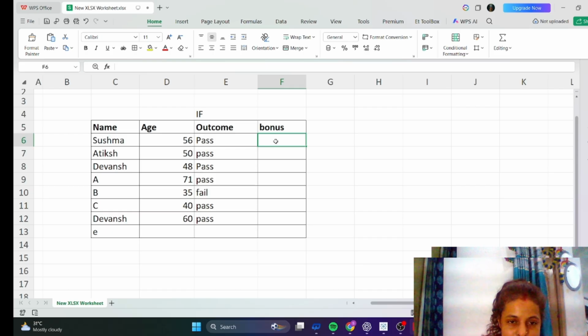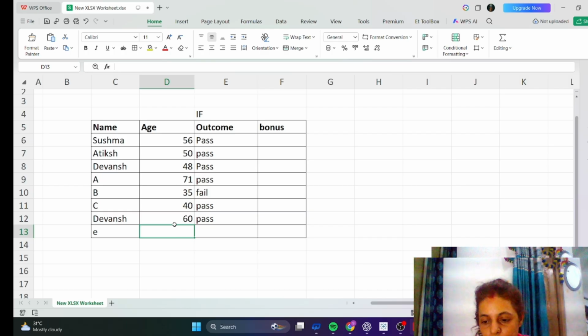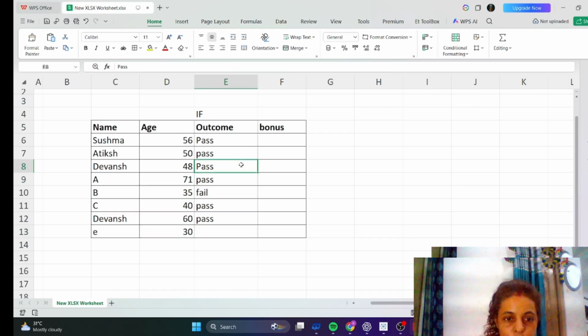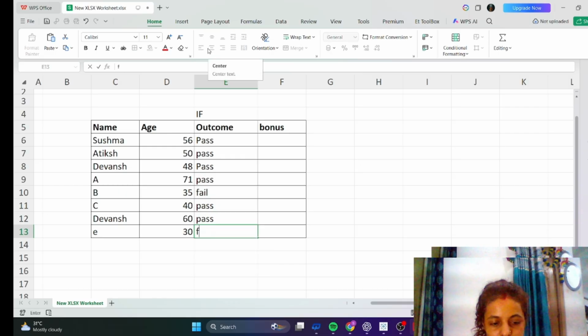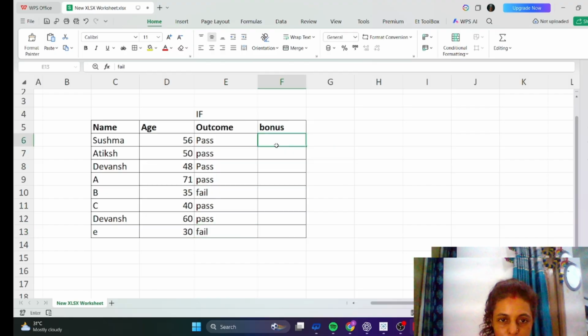Let's see how it will work. Here is the name, Susmatik Devans and all the other names are available. Here is age, and here is outcome. Okay, it's normal, for learning purpose. I have created this table, so don't think much about that, it is just for learning purpose of the IF function.